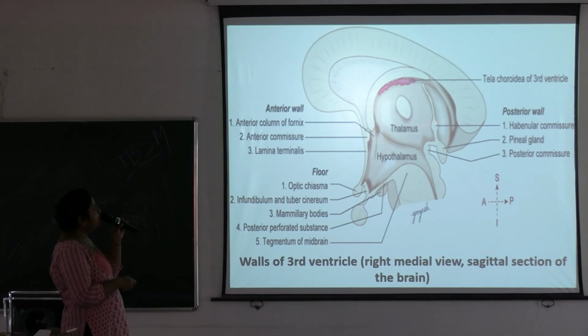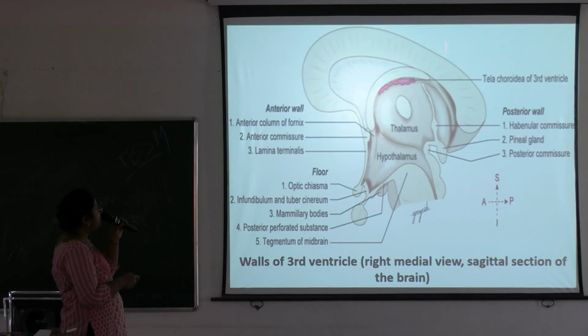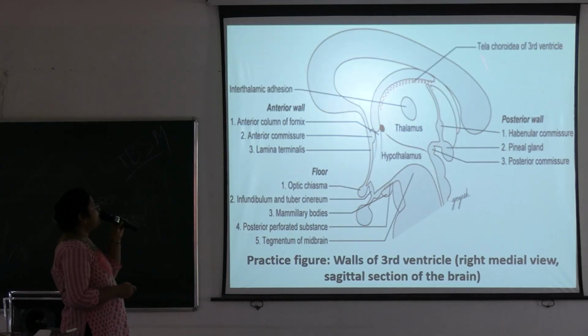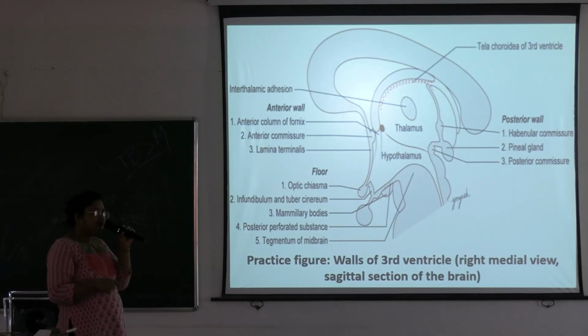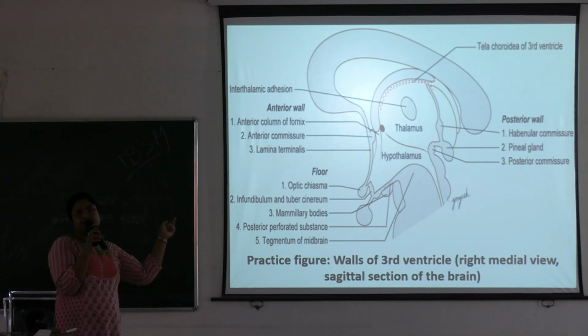So, these are the main commissural fibers of our brain: corpus callosum, anterior commissure, habenular commissure, posterior commissure. Okay, understood? This is one schematic diagram. You practice a schematic diagram like this. Okay, this is important for your third ventricle, also for the commissures, for the corpus callosum.